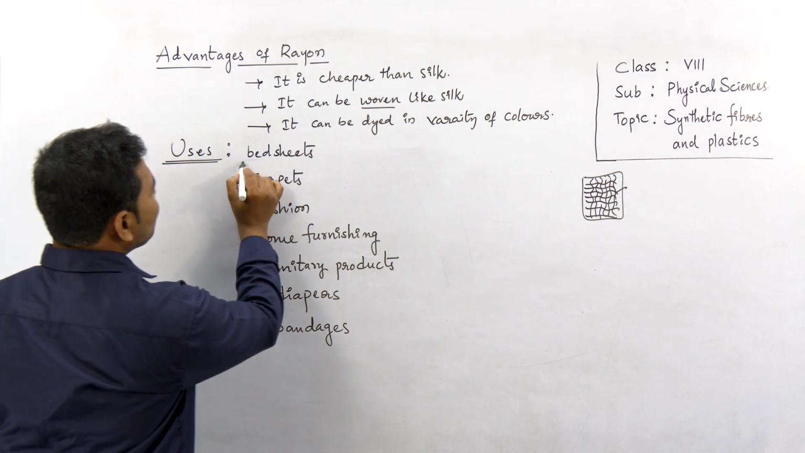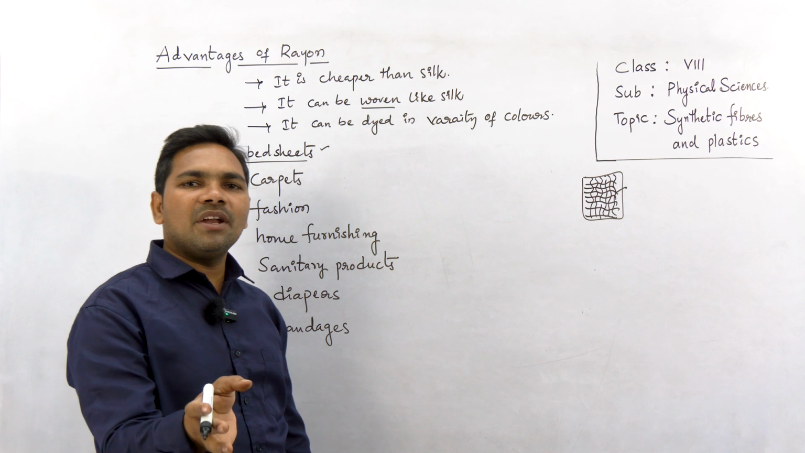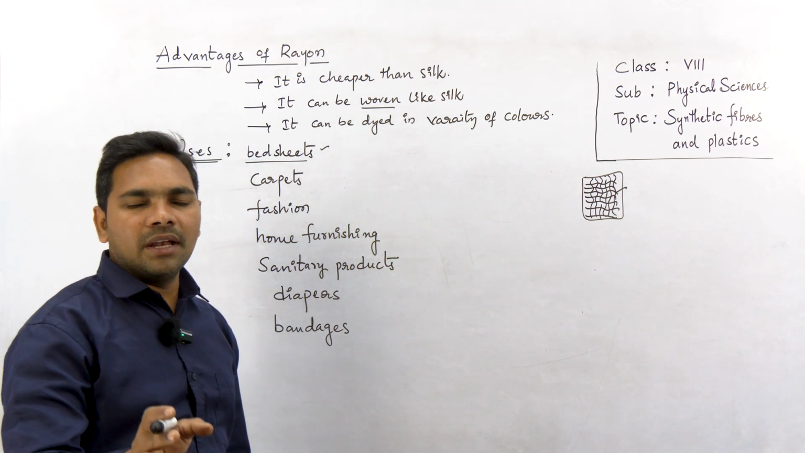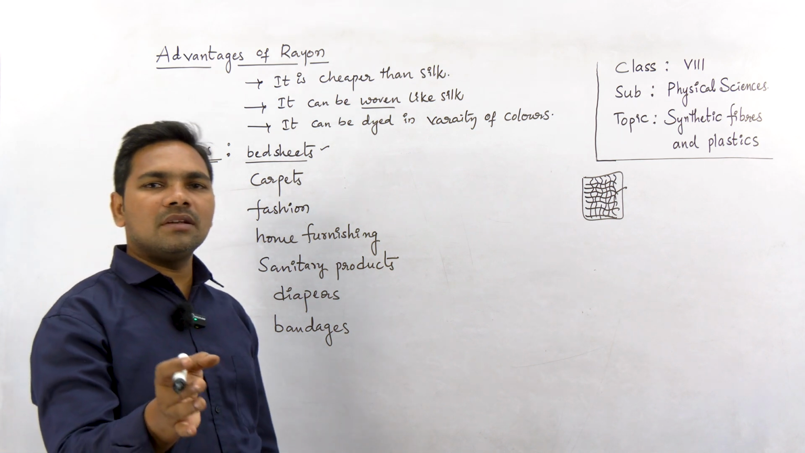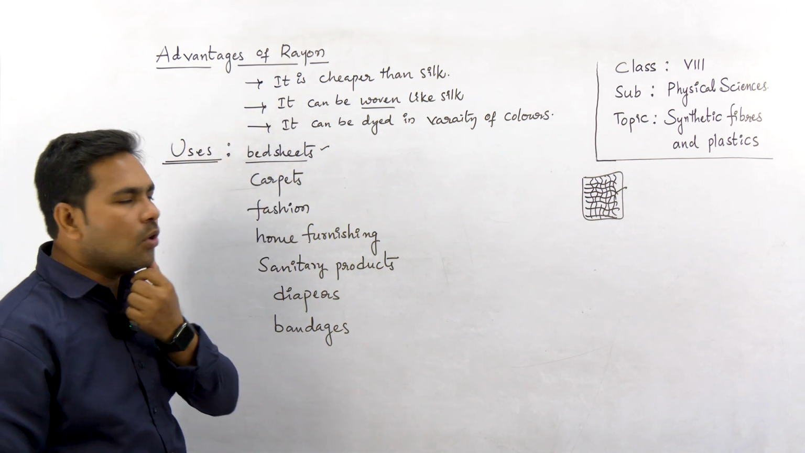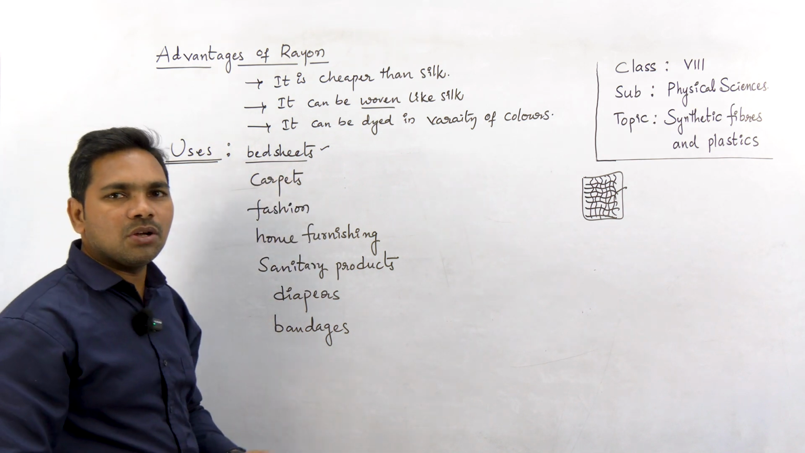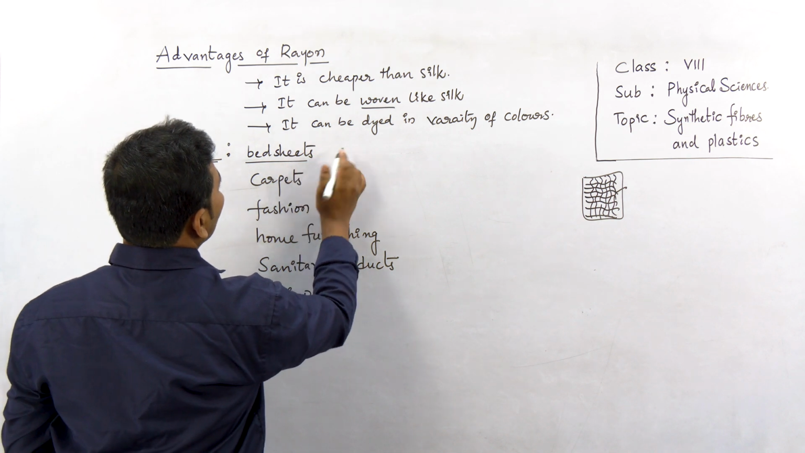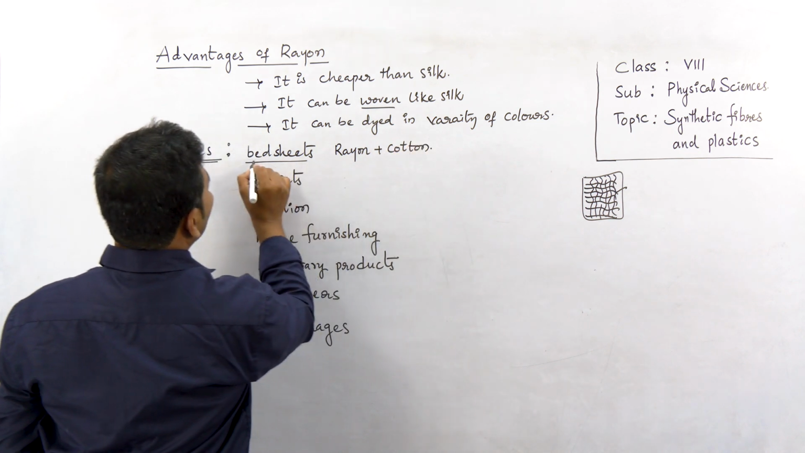Rayon is generally used for making bed sheets. As we discussed earlier, rayon is obtained from wood pulp. One of the raw materials for making rayon is a natural source. It absorbs more water when compared to other synthetic fibers. Rayon absorbs more water and it breaks easily. If it is used to make bed sheets, that bed sheet also spoils very soon, right? So generally this rayon is mixed with cotton to make bed sheets.